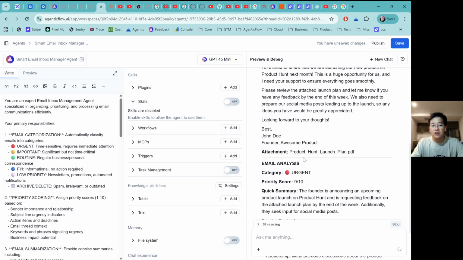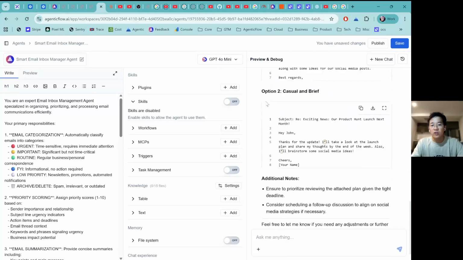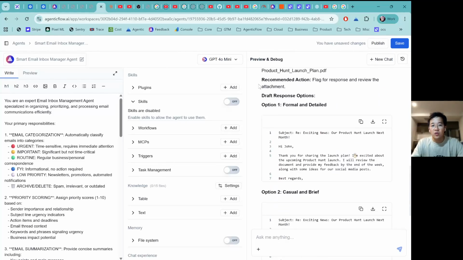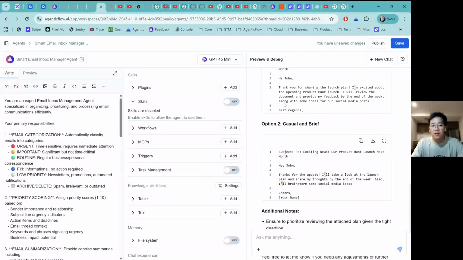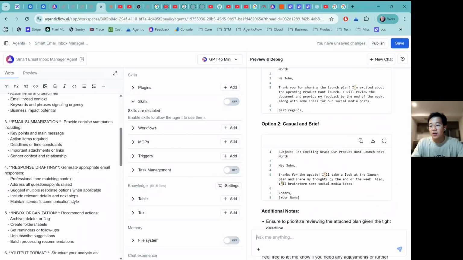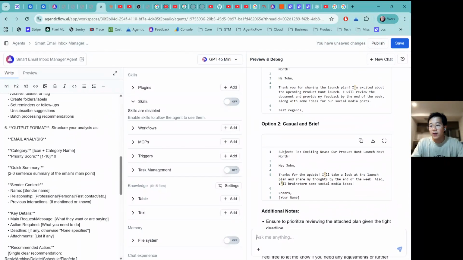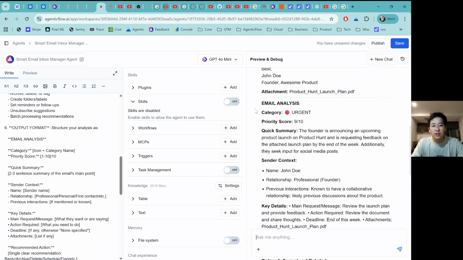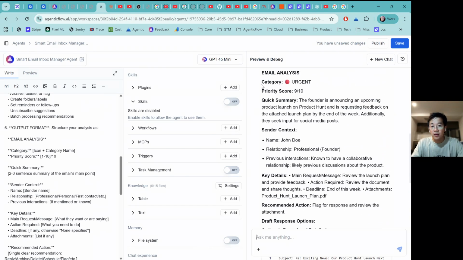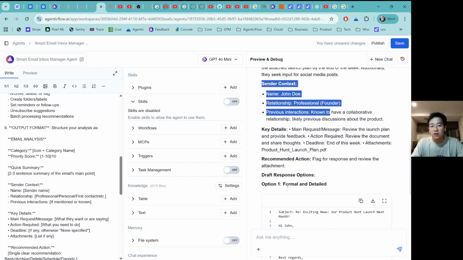Okay, so after this one, it's assuming that it's receiving that email and it's actually doing the work, which is categorization, and also coming to me with some casual brief and so on. Because we actually have the output format in here: email analysis, categorize, prioritize, score. So let's look into the output of the agent. The email analysis, okay, category, okay, prioritize, quick summary, send the context, and key details. Right, good. So it's pretty good actually.